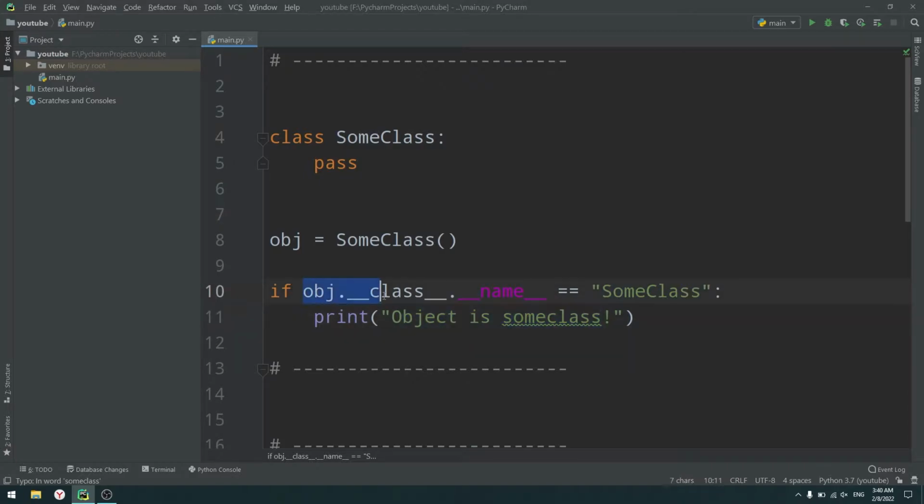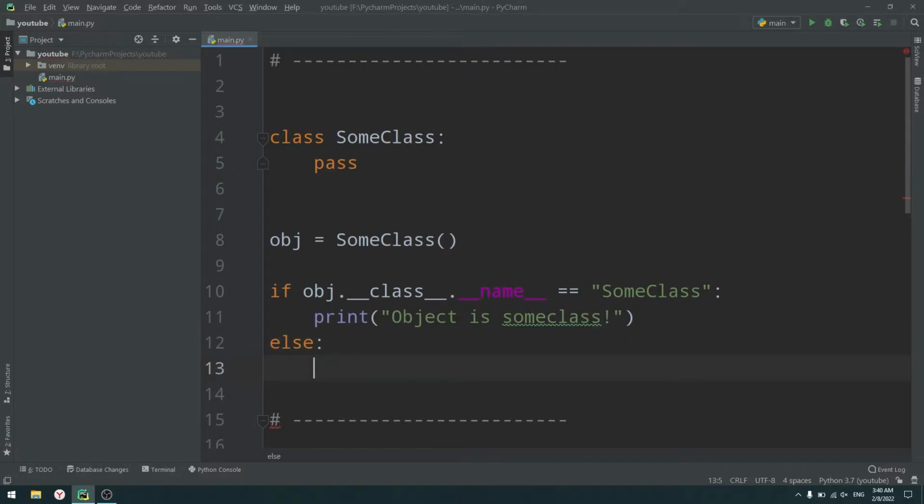So what it basically does is compare the name of the class of our object to SumClass, and if the object is an object of the SumClass class, then "object is SumClass" gets printed, or else something else. Let me just write it: else print "I don't know", something like that.